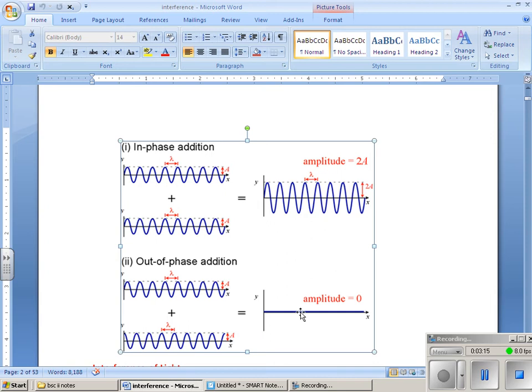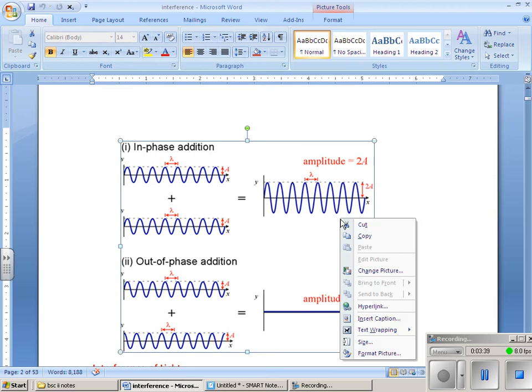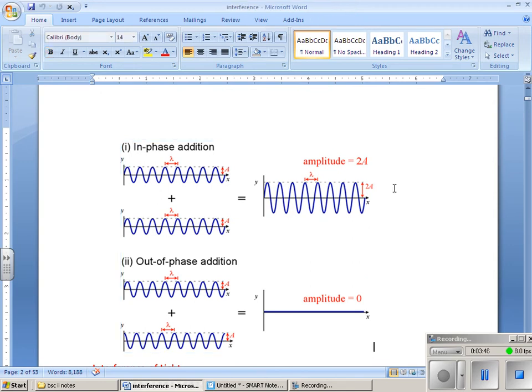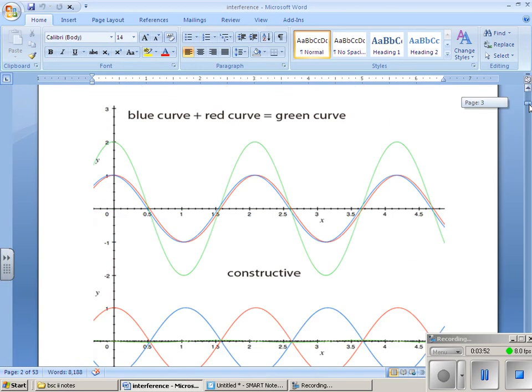So what is interference? Interference is based on the principle of superposition. If this is the first wave and this is the second wave, when both are in phase, this is the disturbance. This is the wavelength of the first wave, this is the wavelength of the second wave. The resultant wave y equals y1 plus y2 is given by this one. When the waves are out of phase, the amplitude here becomes maximum and here it becomes minimum. So interference takes place based on this principle of superposition.